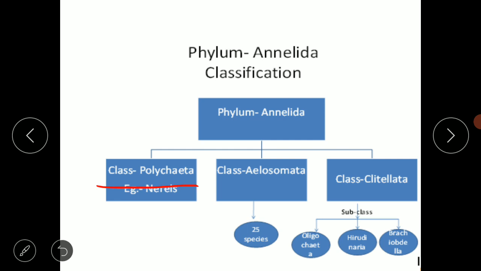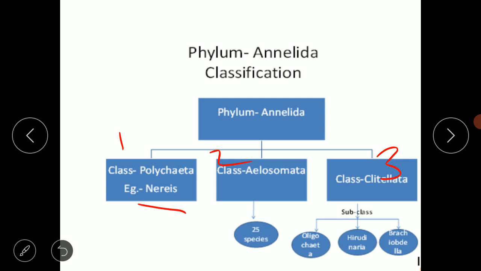Second, class Aulosomata, and the third is the class Clitellata. So these are the three different classes: Polychaeta, Aulosomata, and Clitellata. The example of class Polychaeta is Nereis.